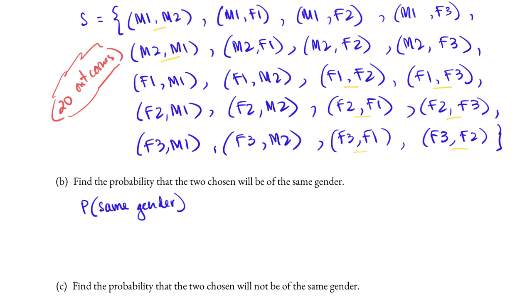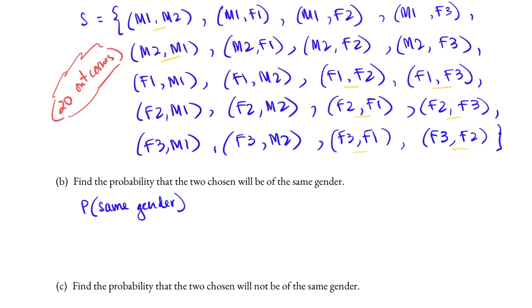Again, F3, F2 is not the same as F2, F3. F2, F3 means the second female will be upgraded to first class, while the third female is upgraded to business class, but F3, F2 represents the case where the third female is upgraded to first class and the second female, in that order, is upgraded to business class.